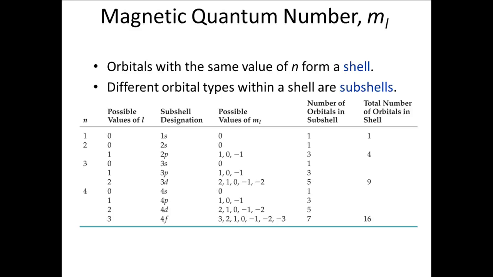The subshells are identified by the shell number and the letter for the type, like 1S, 2P, 4D, and so on. The number is the shell, and the letter is the type of subshell. Each different value of M sub L within a subshell represents a specific orbital in the subshell. So, as you can see, every S-type subshell has 1 orbital. Every P-type subshell has 3 orbitals, and so on.